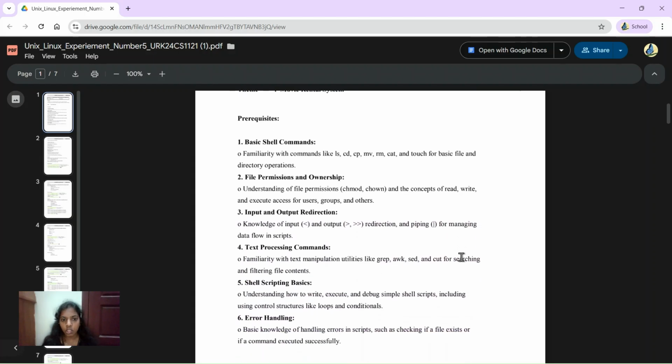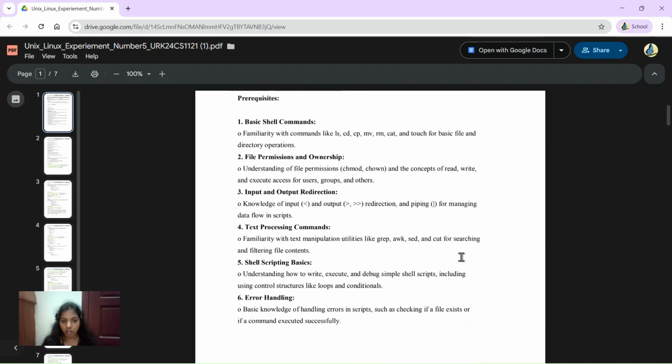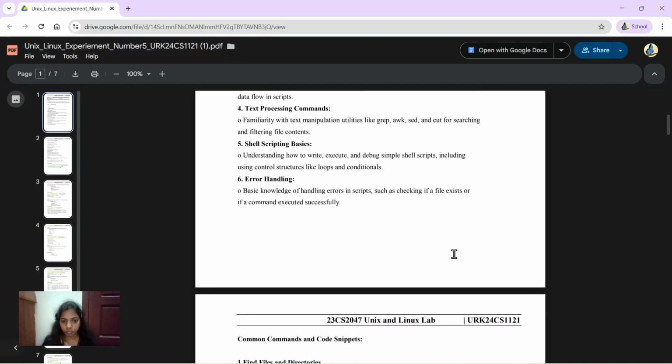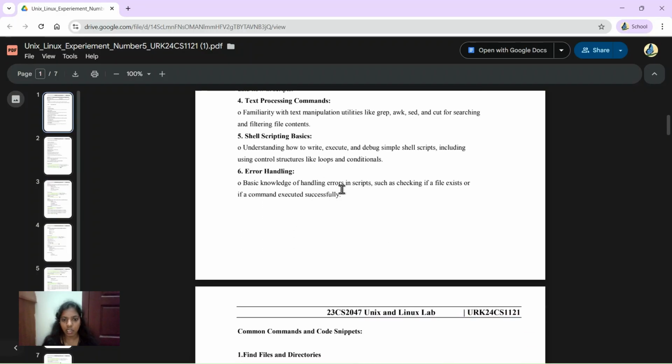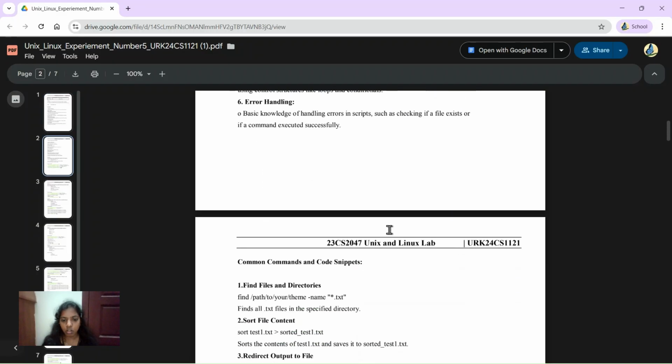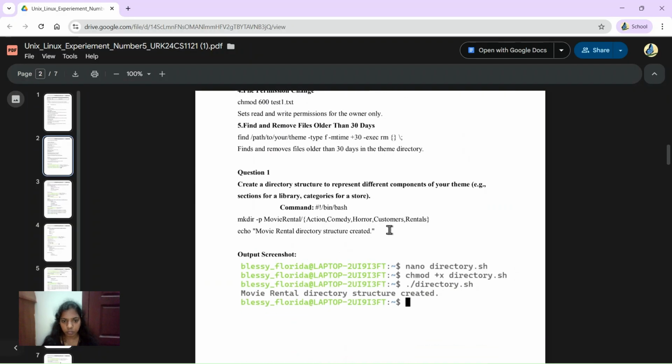We have to know about familiar commands like for moving, for removing, for searching, for creating, and for file permissions and for input output redirections and for text processing commands and some error handlings also. So we'll move on to the questions.